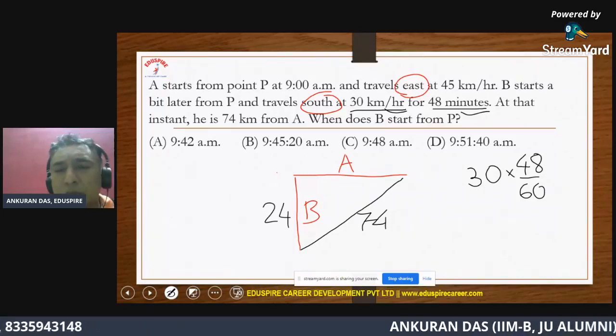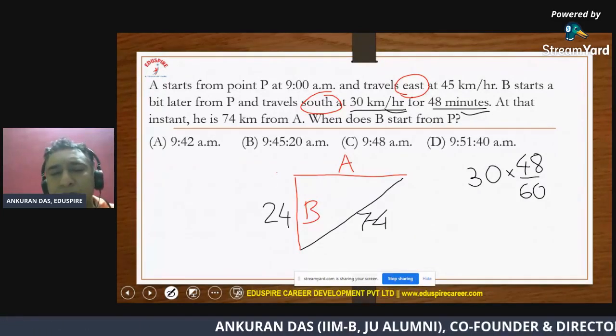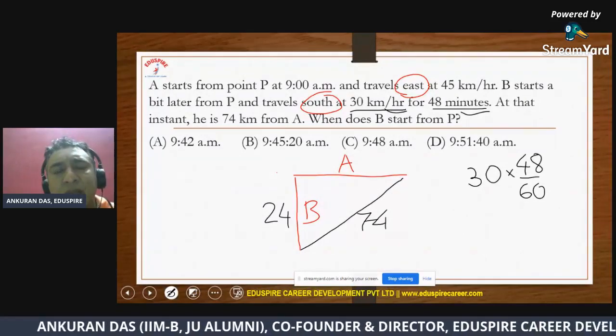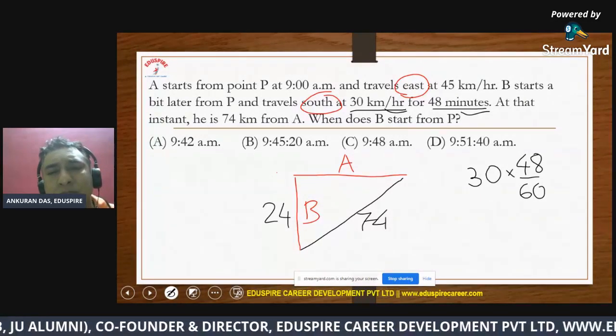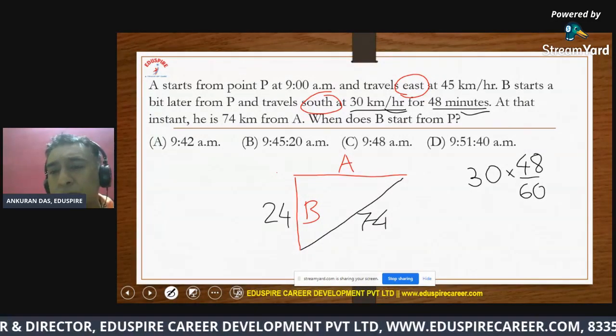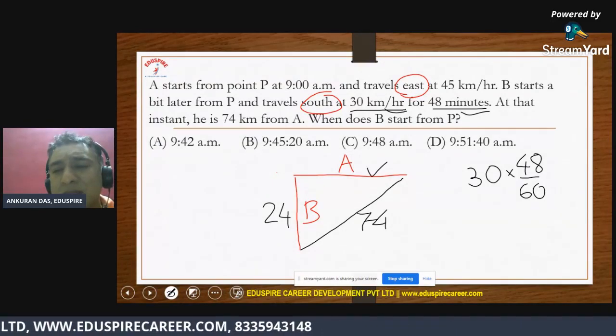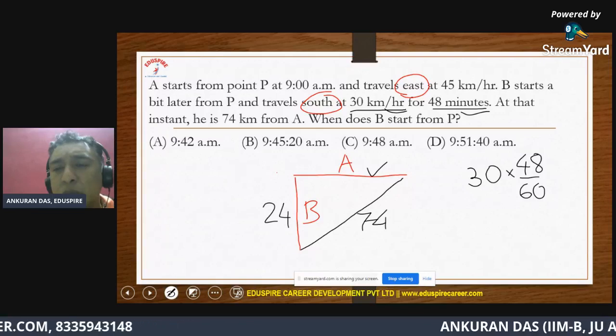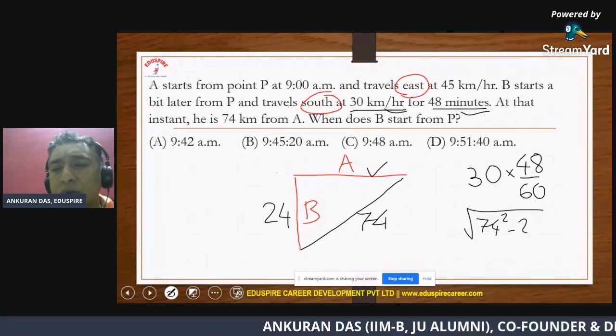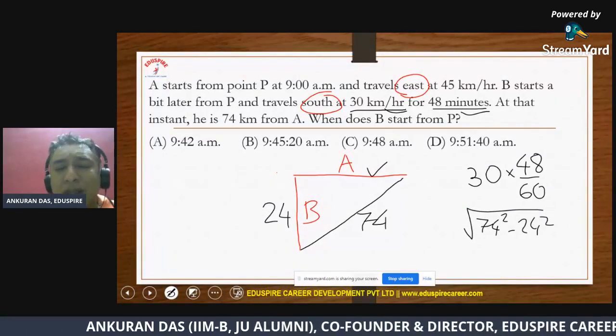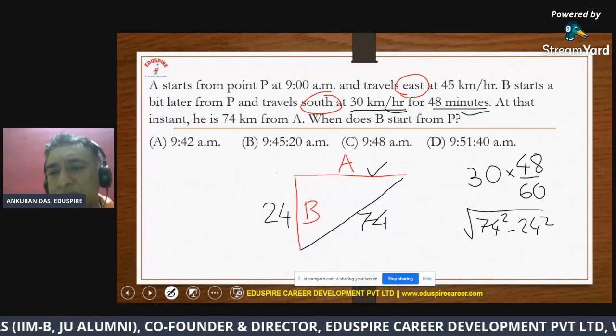Now you see we come across a right angle triangle where the hypotenuse is 74 and one of the sides is 24. If I want to find the other side, that will be root over 74 square minus 24 square. You calculate that, it turns out to be 70.